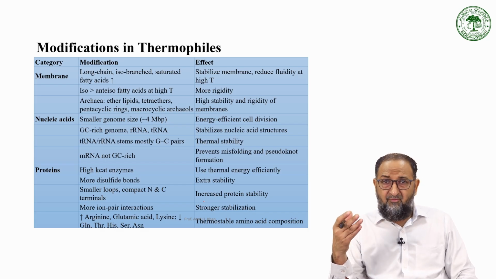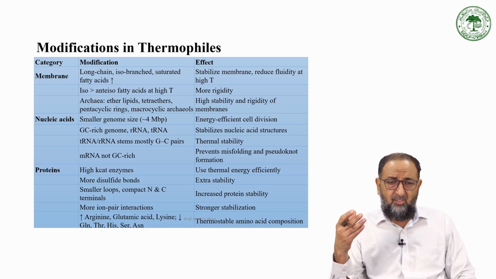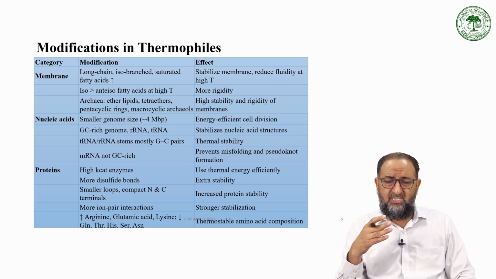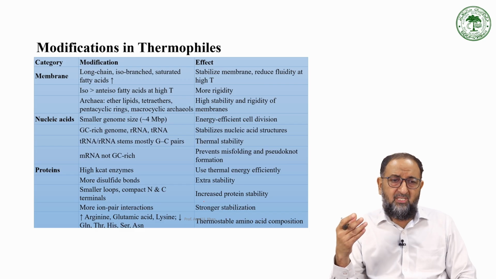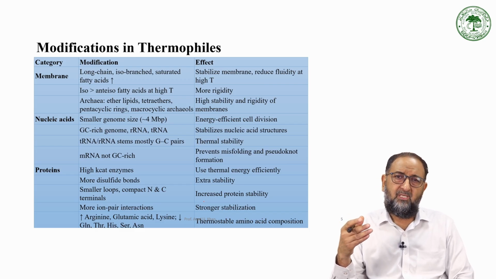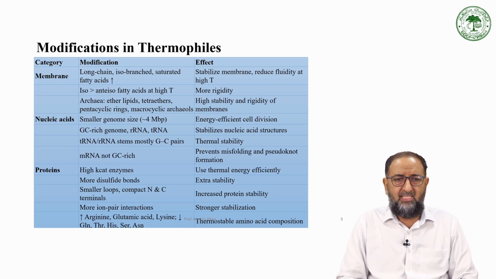Then proteins are very important, because GC content is not that important, it's one very small component, whereas the protein types and protein conditions are very important. For example, highly catalytic enzymes are present, right? More disulfide bond carrying proteins are present, right?